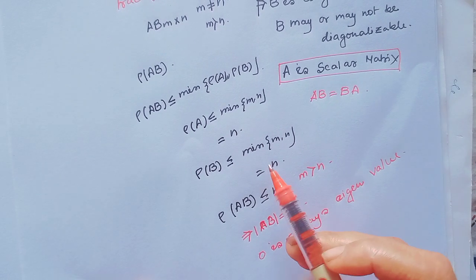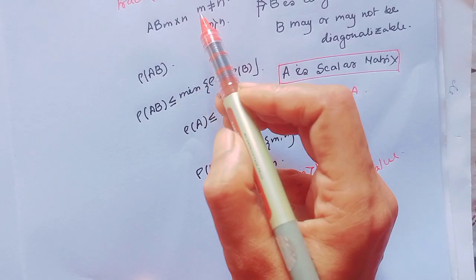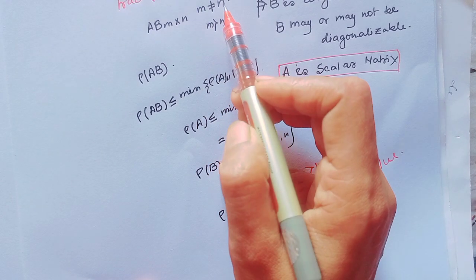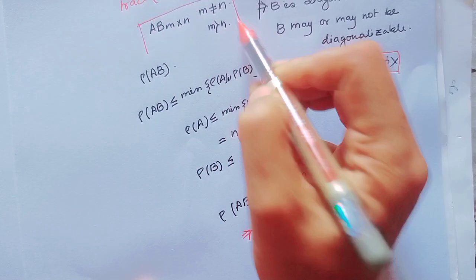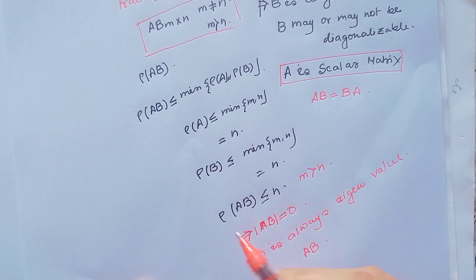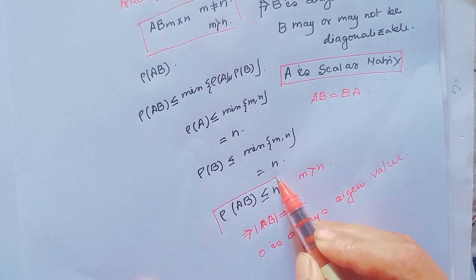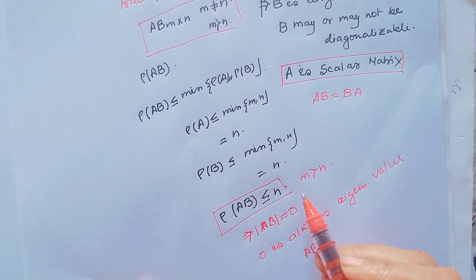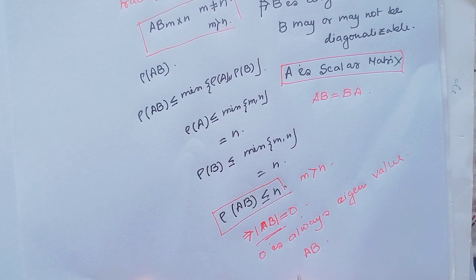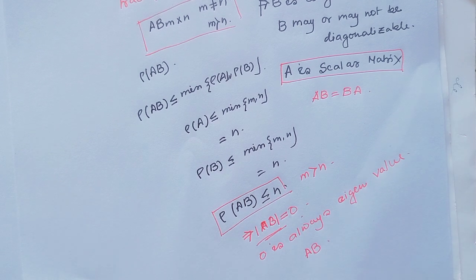That means if AB is M cross N matrix where M not equal to N and M greater than N, then rank of AB always would be less than equal to N. And since rank of AB is less than equal to N, determinant of AB equal to 0, that implies 0 is always an eigenvalue of the matrix AB.